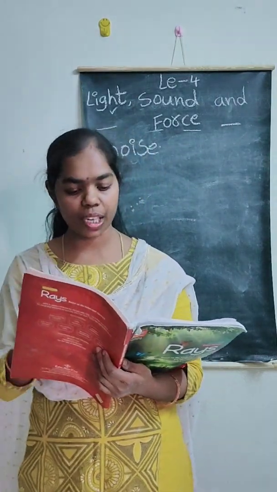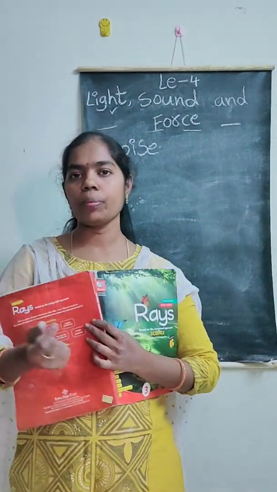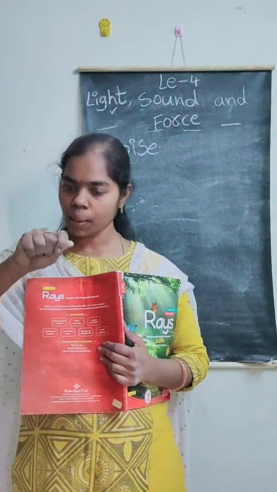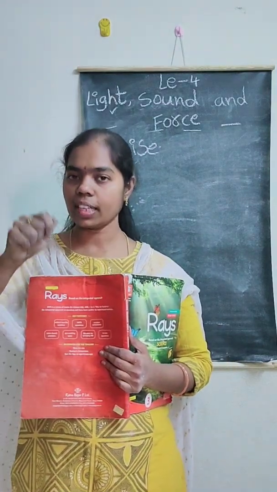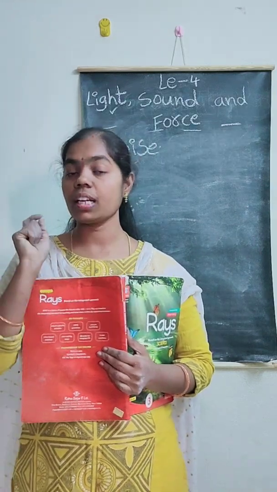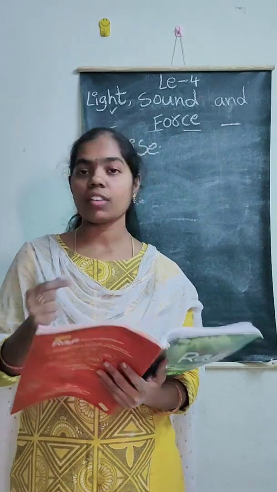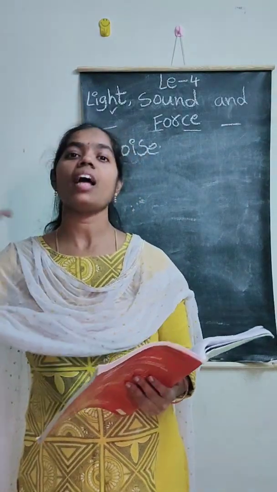We should play music and TV at a low volume. If you want to listen to music or watch TV, then compulsorily at a low volume. That is the correct way. Otherwise it will irritate others.